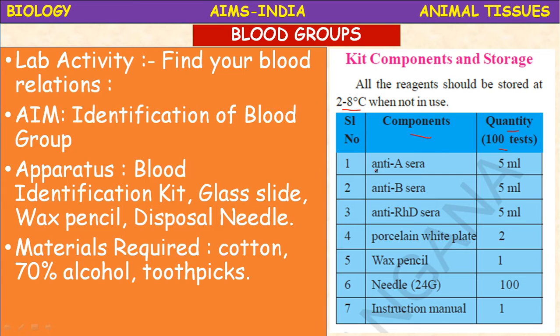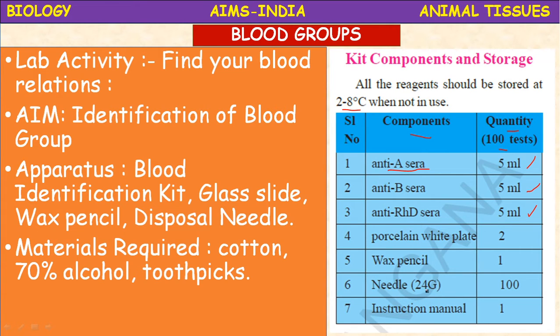First one, anti-A sera 5 ml, anti-B sera 5 ml, anti-RH-D sera, we are calling it D sera, that is RH, 5 ml. Porcelain white plate, we need 2, wax pencil 1 to draw or write on the porcelain white plate.